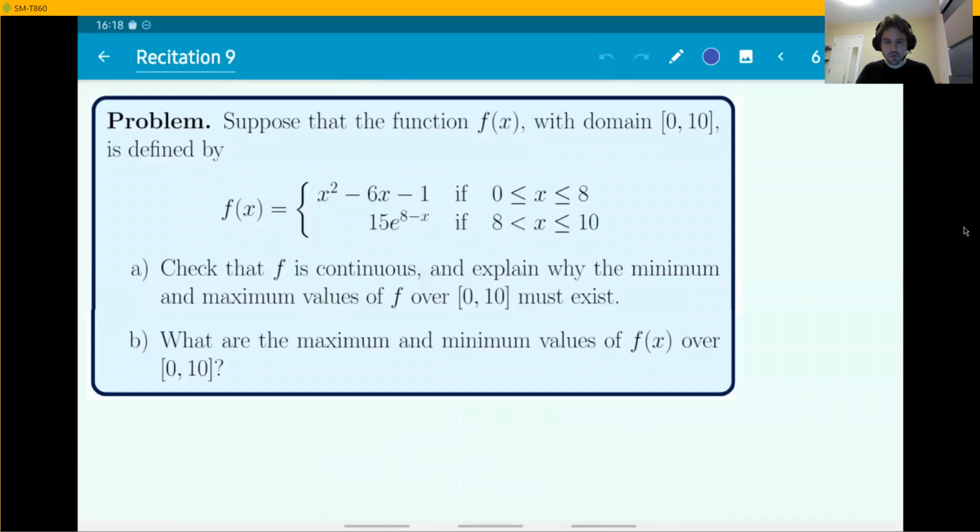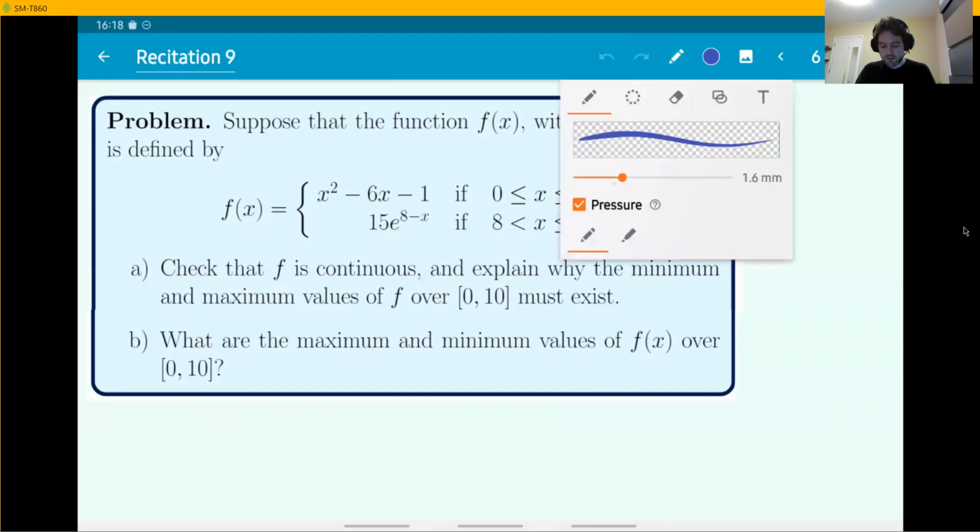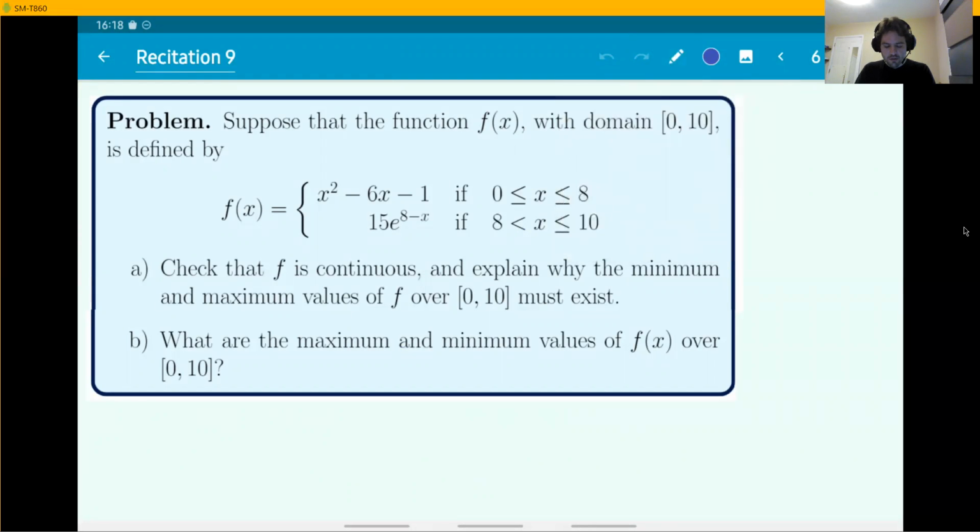Now I'm going to give you a piecewise function. We're going to need to think about what we're doing. So suppose that you have a function f, domain between 0 and 10, defined by two different pieces with the break happening at the number 8. So here are the pieces. First of all, item A is saying, check that f is continuous and explain why the minimum and maximum values must exist over this interval.